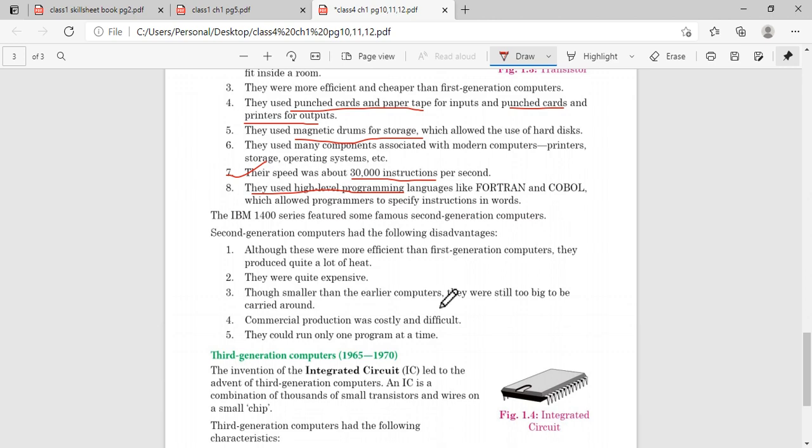It required an entire room, and to run a machine that big, you can imagine how much power and electricity we need. It is natural that it will consume a lot of power and produce a lot of heat. It is also expensive, of course, because such a big machine has big, expensive parts. Now they are smaller, but still it is not possible to carry an entire room machine from one place to another. Then commercial product was costly, yes costly.